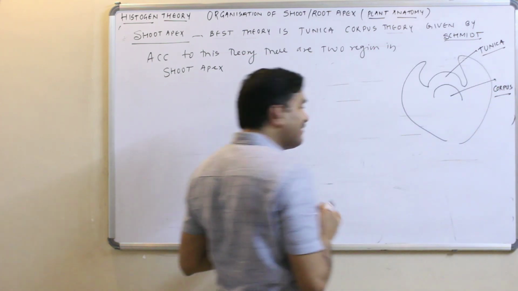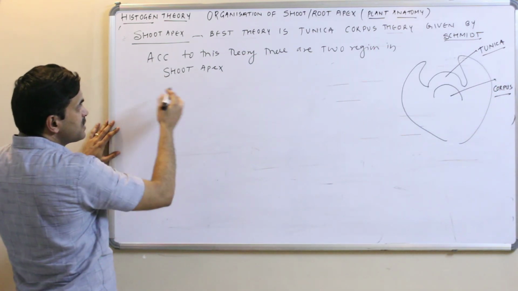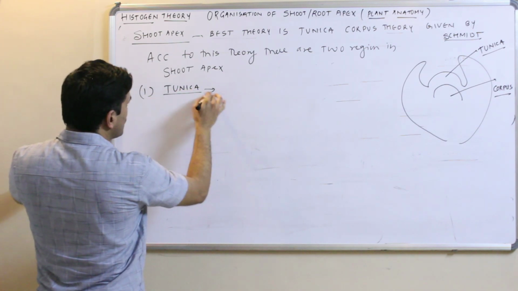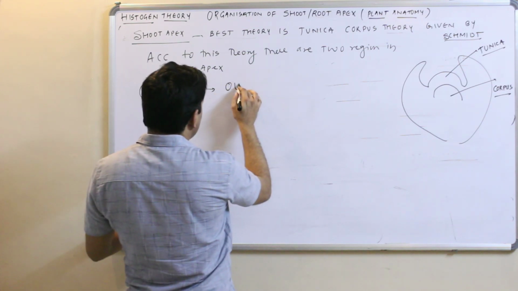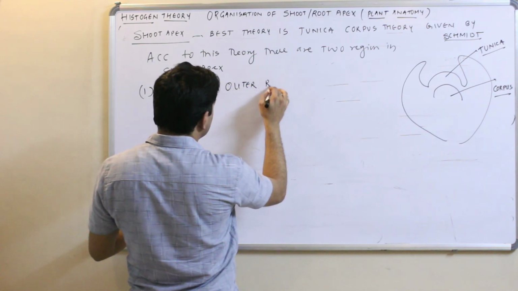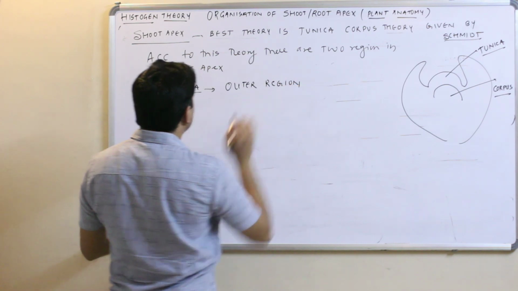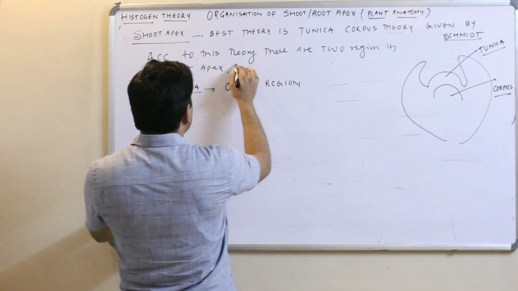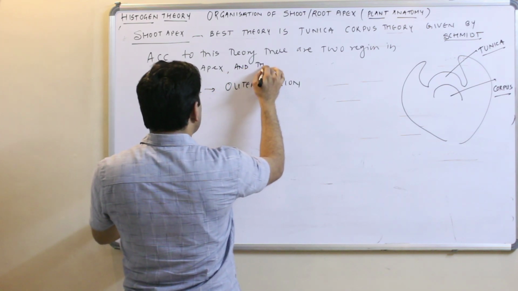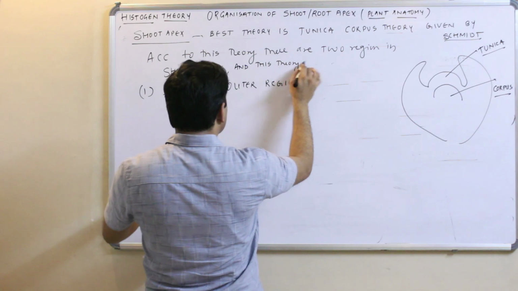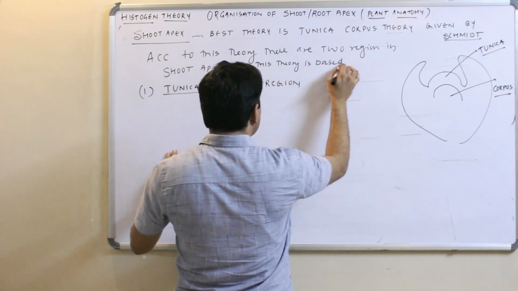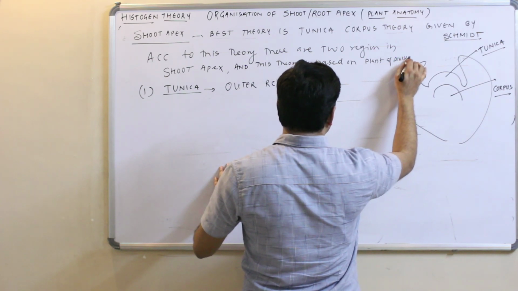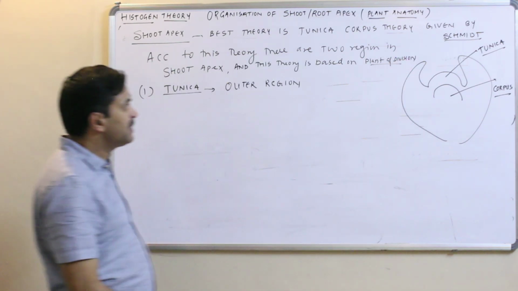How many regions are there? Very, very simple theory. According to this theory, there are two regions in the shoot apex. One is known as the tunica. This is the outer region. And this theory is based on plane of division.